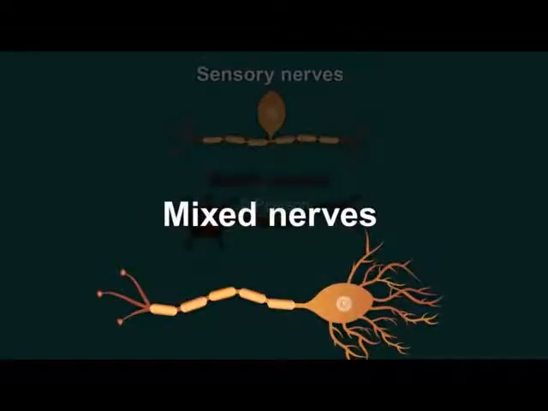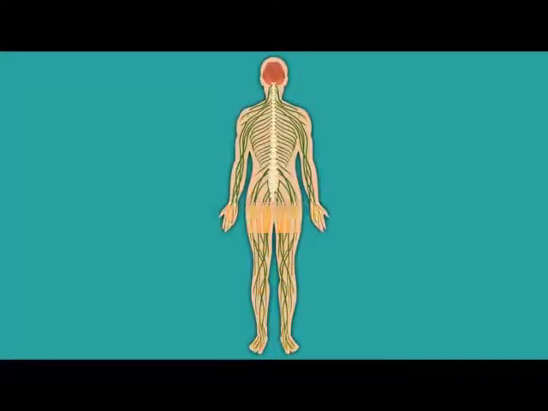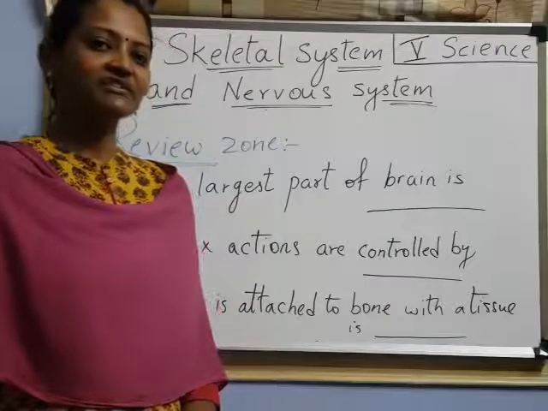Spinal nerves perform the functions of both sensory nerves and motor nerves. That is, they carry messages to the brain as well as take orders from the brain to other parts of the body. They are also called mixed nerves. The nervous system helps different parts of our body communicate and allows the brain to control our body. Watch the video, children.